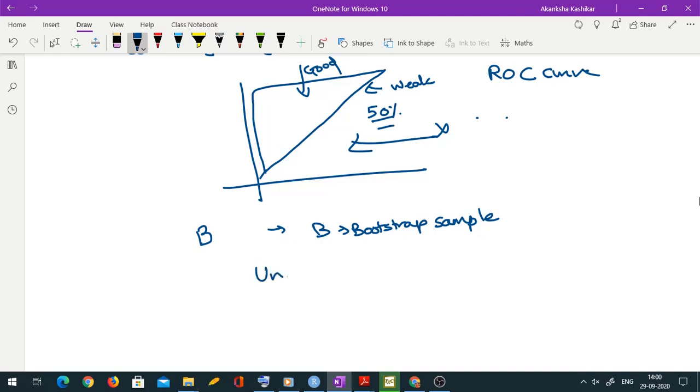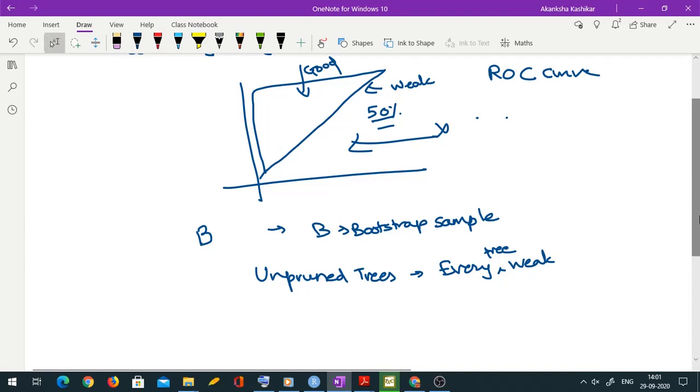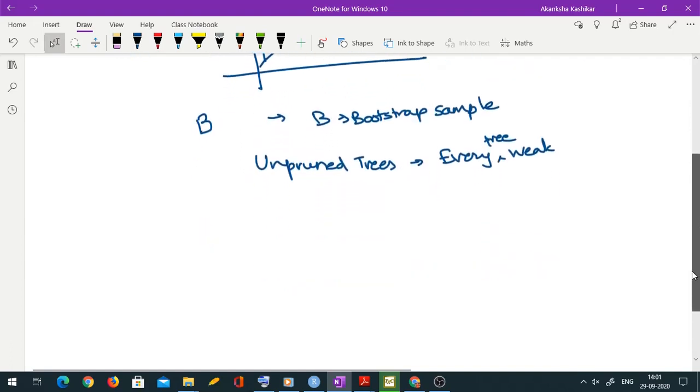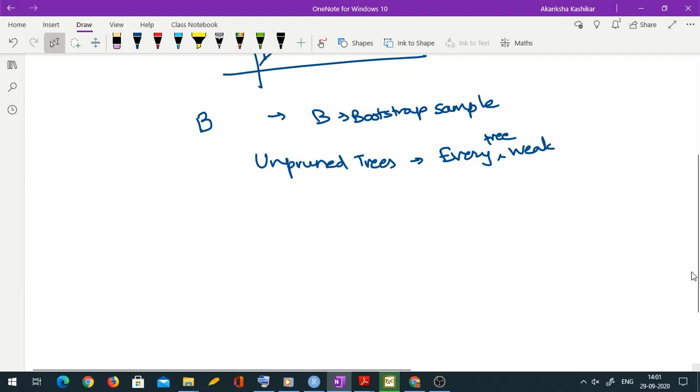Because we are using unpruned trees in bagging, every single tree is a weak model. Every tree individually is a weak model, but on average the errors tend to cancel out and it becomes a strong model. The concept of boosting is also basically like that. You want to combine multiple weak models to get one strong model, but the similarities end there.